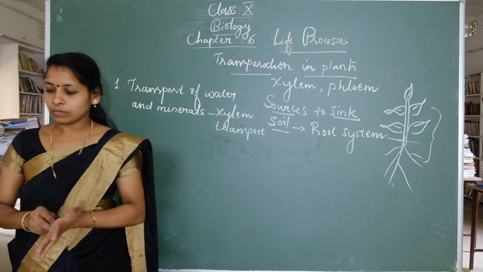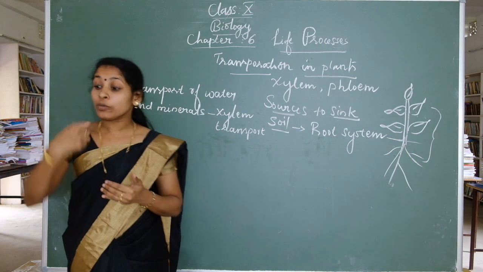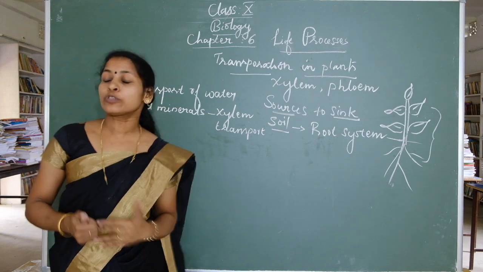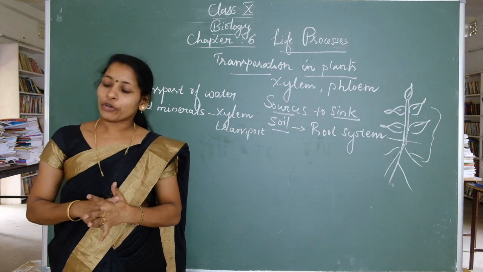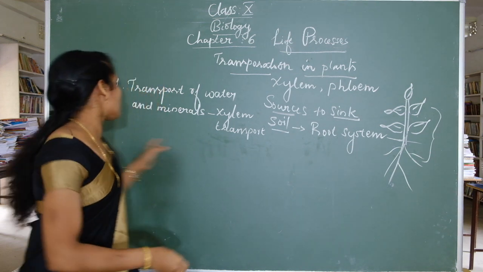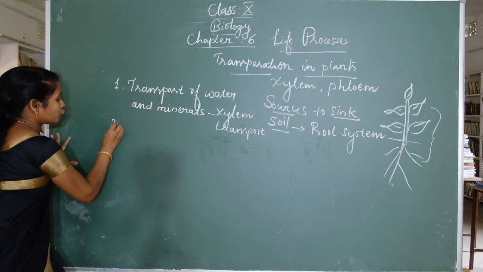Then the second system is a system to distribute food from leaves to all parts of the plant. That system is called phloem transport. The second system is the transport of food.